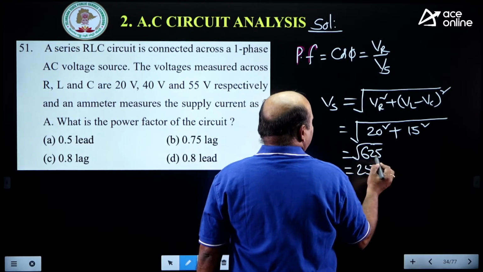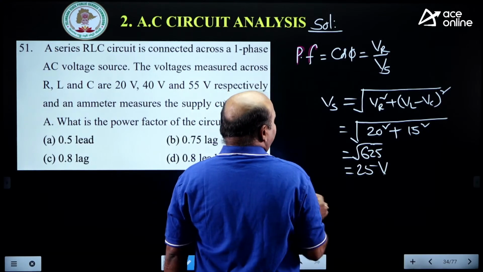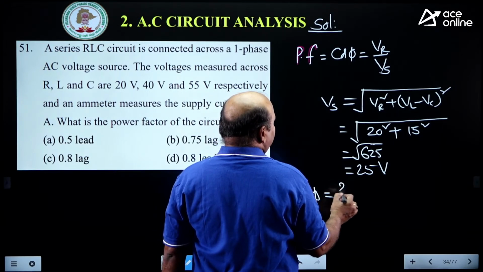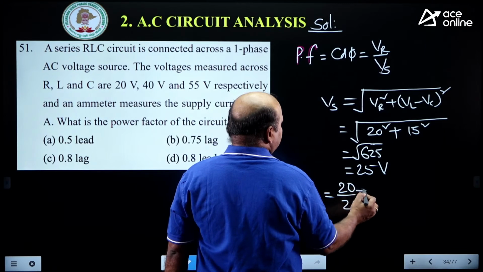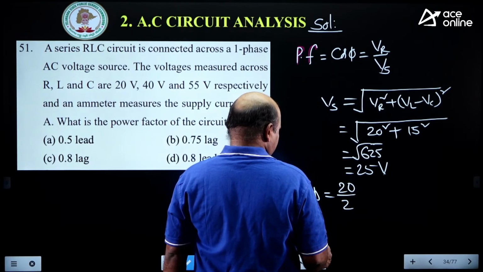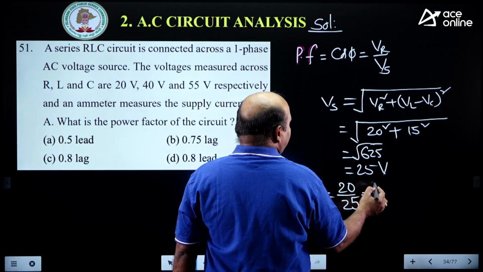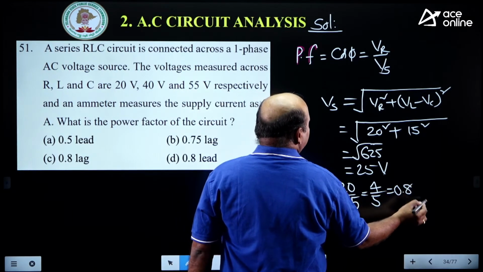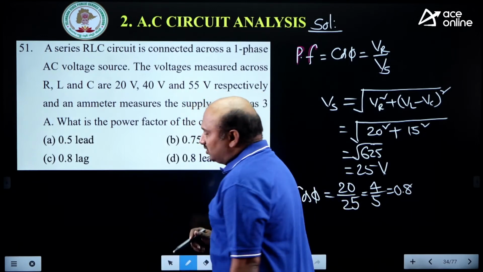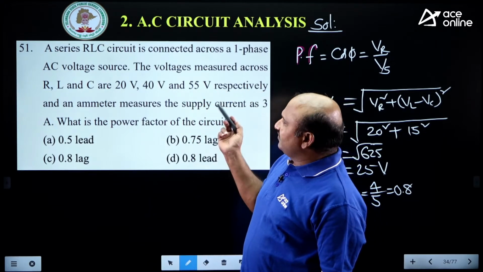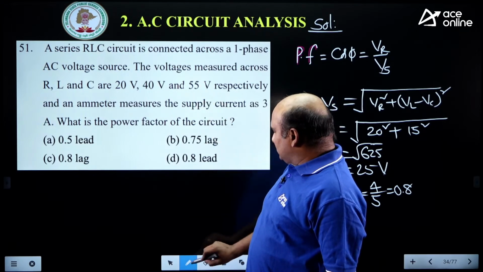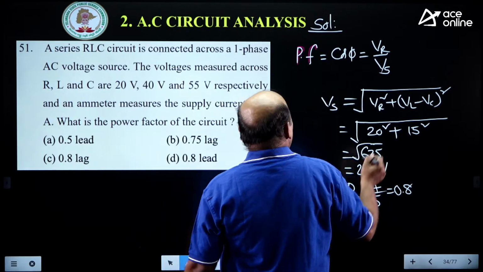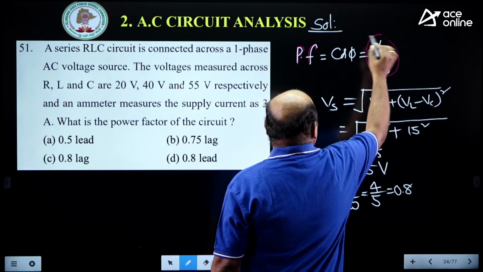See that? Now once you are getting this as 25, the power factor cos phi is equal to what? VR by V. VR value, how much? 20 by 25, which is 4 by 5, 0.8. Lagging or leading, which is more? VR more or VC? VL more or VC more? VC is more, that's why we should go for leading. That's why I can take 0.8 power factor according to this.